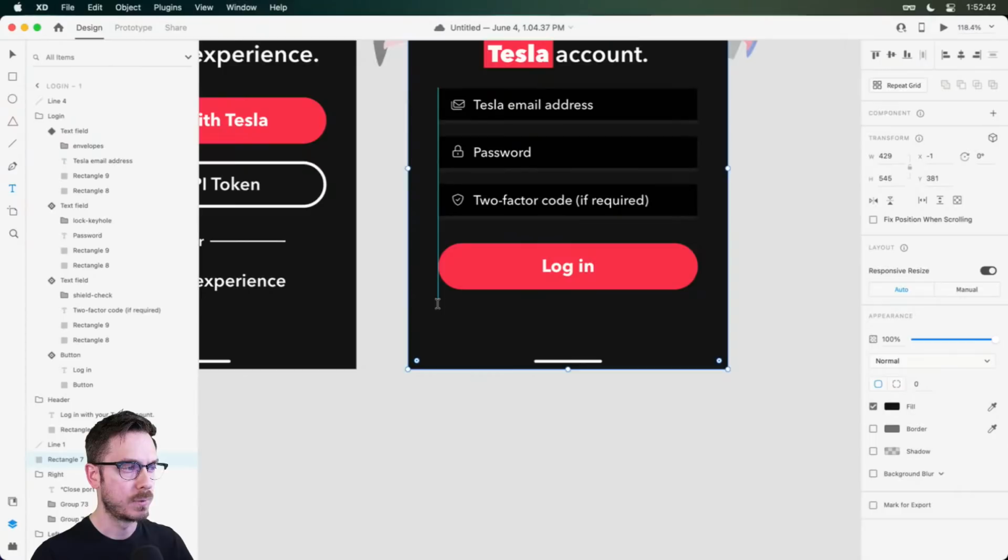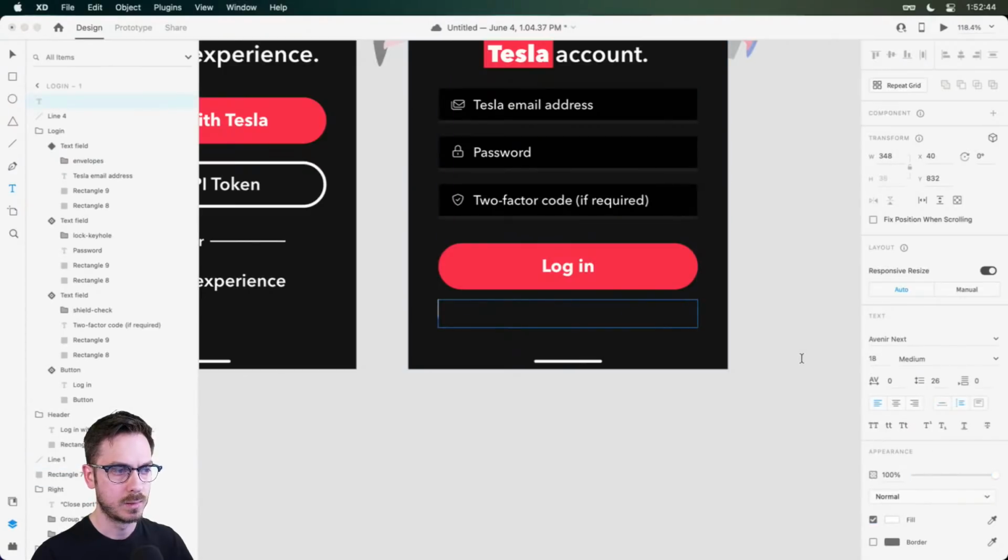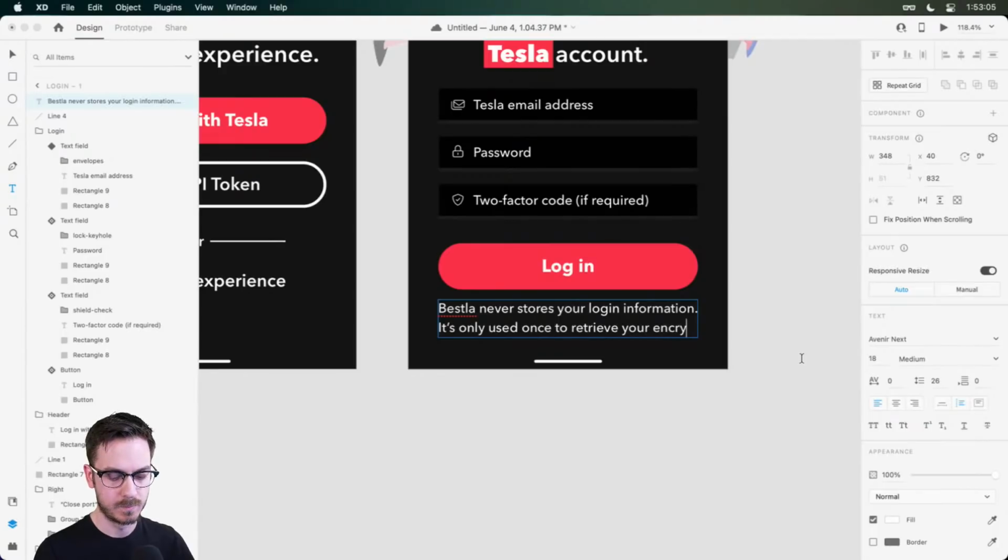So I'm going to very quickly drag out a text field, and type: Bestla never stores your login information. It's only used once to retrieve your encrypted auth token. And we're going to make this a little bit smaller, something like that.